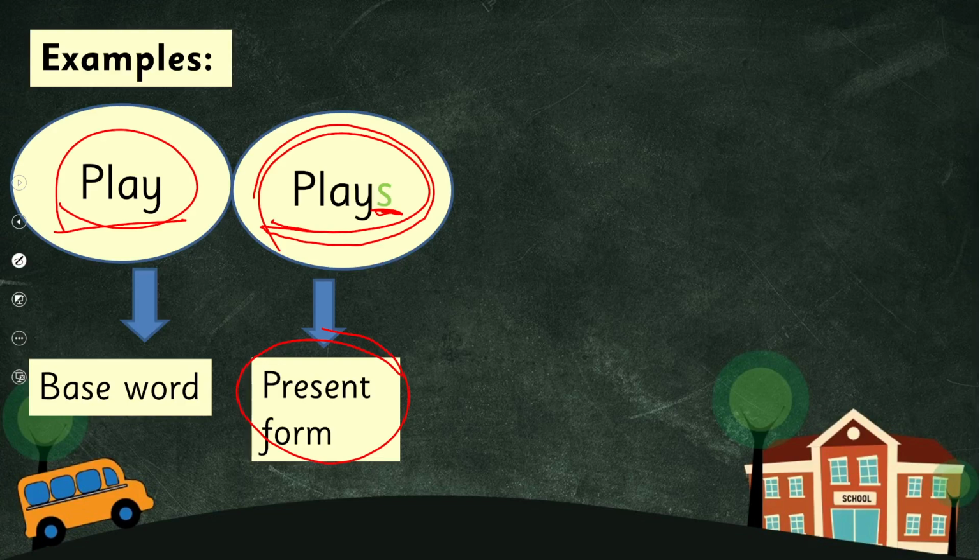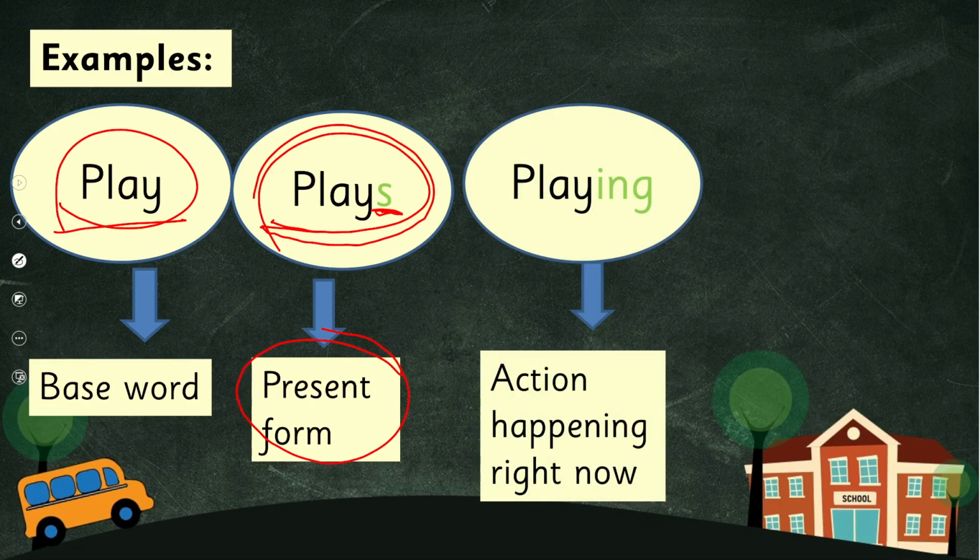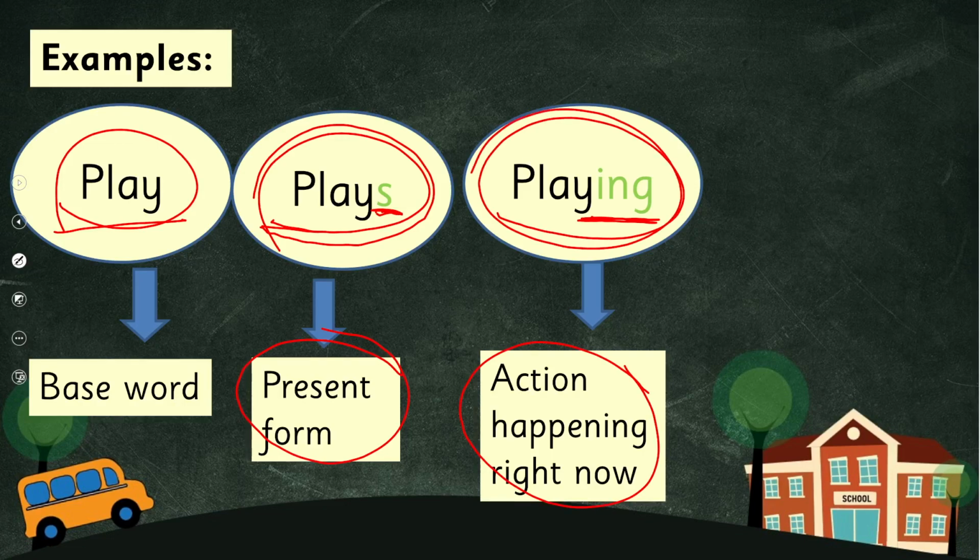Remember? Okay. And playing. Now I have added more than one letter, ing, and this again changes the tense. Which tense is it? It's an action happening now. Inshallah, we'll study about this tense, present continuous.